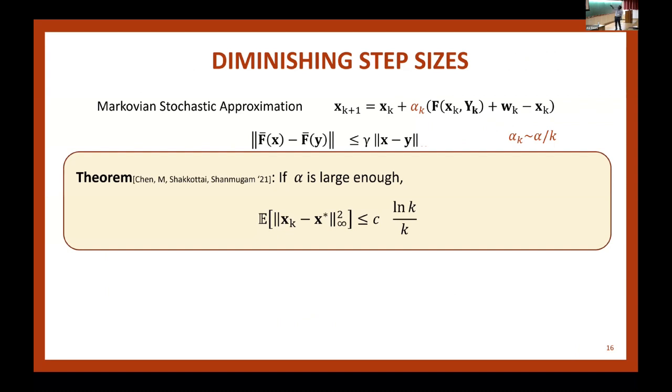And this alpha is important. I'm assuming that this alpha is large enough. And this large enoughness depends on the problem parameters. Prashant yesterday talked about what if you don't have that, you have to do tail averaging and so on. I'm not going to get into any of that. I just assume that I can pick this alpha large enough. Then the main result I have, sorry, ignore this infinity for the time being, is that the mean square error is going to 0. And it's going to 0 as 1 over k with this log k in the numerator. I don't think this log k is needed, but it's an artifact of our proof. If y was IID, we can get 1 over k rate. But when y is Markov, we can only show log k, but getting rid of that log k is ongoing work.